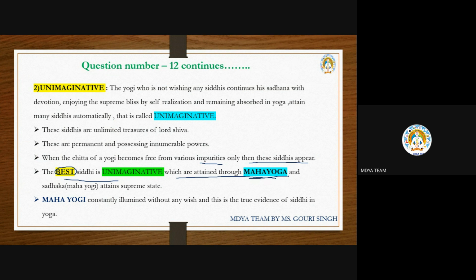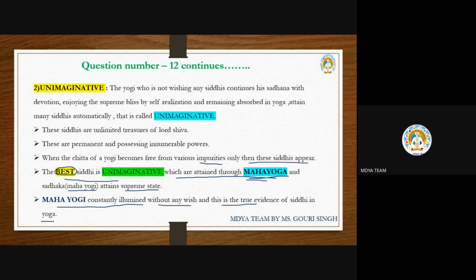What is the Mahayoga? Mantra, Hatha, Laya and Raja. When these four yogas are followed by a person, that means all the kumbhakas, bandhas, shakti chalana and asana, all of that one needs to practice. When one follows this whole Mahayoga path, what happens? The sadhak also becomes converted into the Mahayogi and attains the supreme state. And that Mahayogi is constantly enlightened without any wish, and this is the true evidence of the siddhi in yoga.